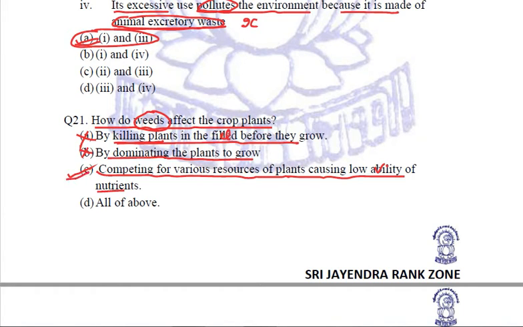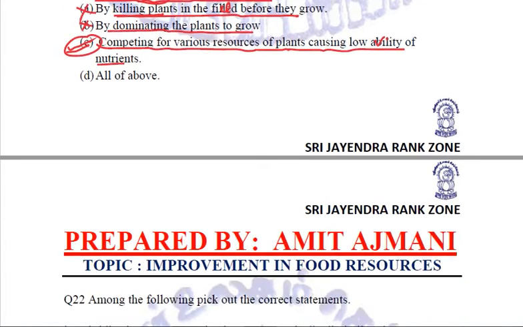Exactly. This is the main reason why weeds are undesired, because they compete with our main crop for various resources like air, water, space, right? So that is why they are undesirable, and this is the effect of weeds on the crop plants. So C is the answer that we are going to mark in this question.